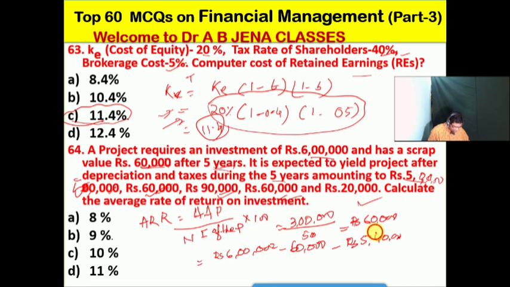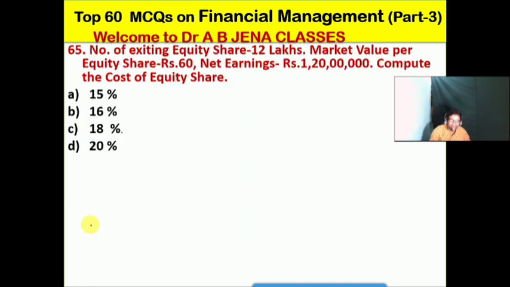So average rate of return by putting this formula: 60,000 divided by 5,40,000, and this will be 9%. So friends, here B is the right option for this MCQ. Next we will see the next one.